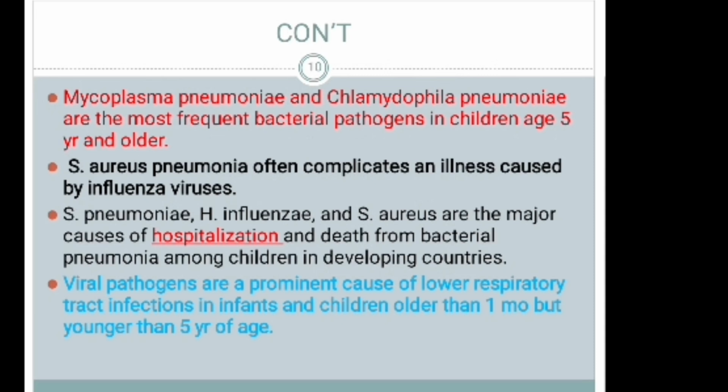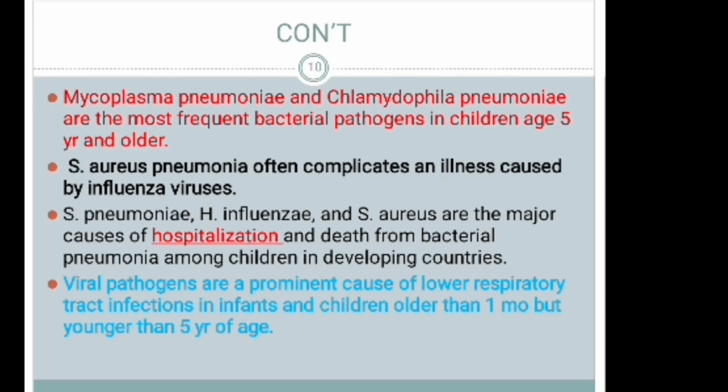As we said, we can classify pneumonia into community acquired and hospital acquired. And the most common severe species that can lead to hospitalization are the most serious ones. The first one is Streptococcus pneumoniae, Haemophilus influenzae, and Staphylococcus aureus, the major causes of hospitalization and death from bacterial pneumonia among children in developing countries.